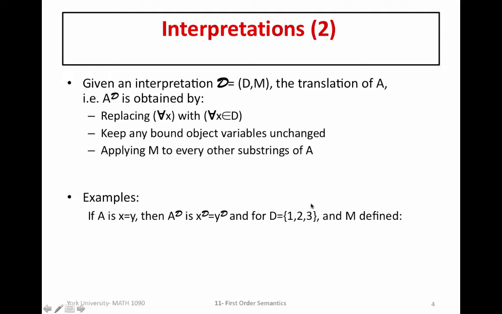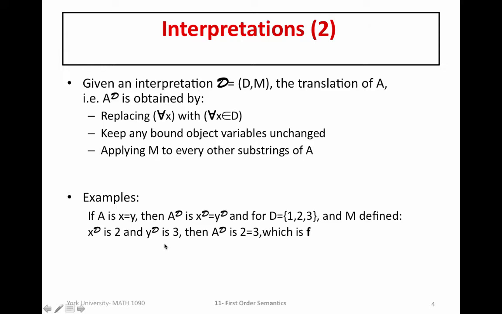But notice that we only need to translate what actually occurs in A. So in this case, we only need to specify what x and y become with this translator M. Recall that the object variables have to be members of our domain. So once we've defined our domain, this helps us to determine what x and y will become. So we define M so that x is 2, a member of the domain, and y is 3, which is also a member of the domain.